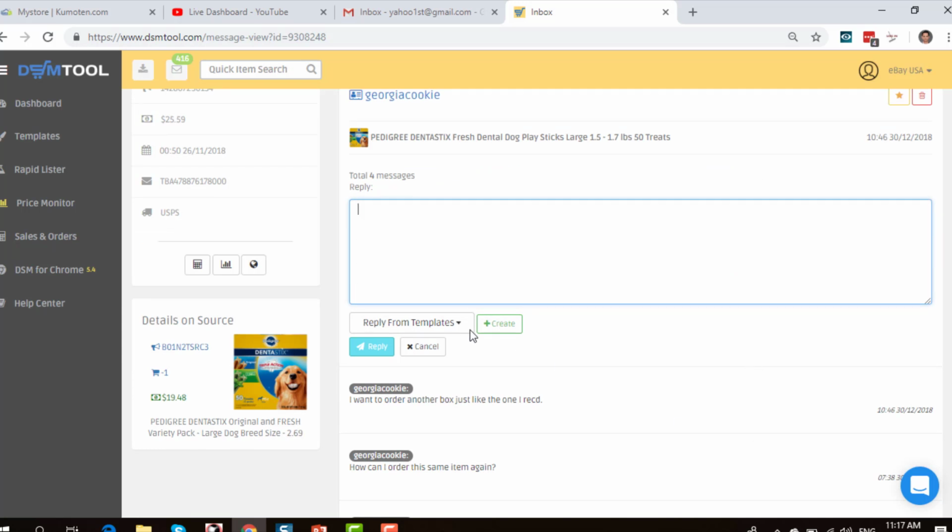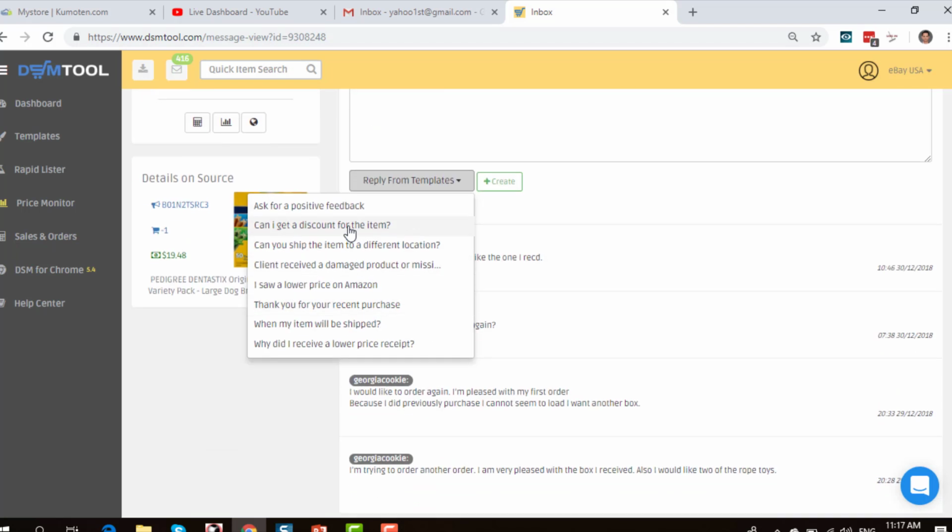You can refer to the template over here. There's plenty of templates to choose from. So these are the commonly asked questions that we can easily just copy and paste.